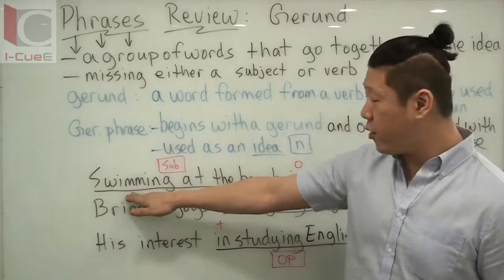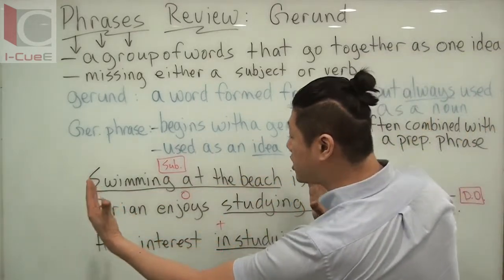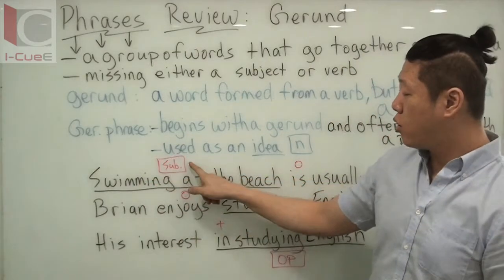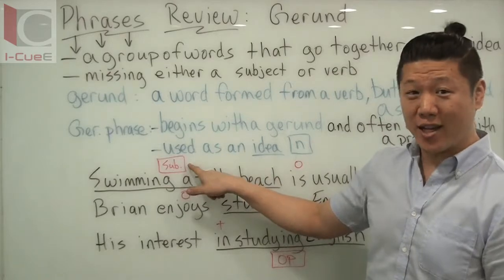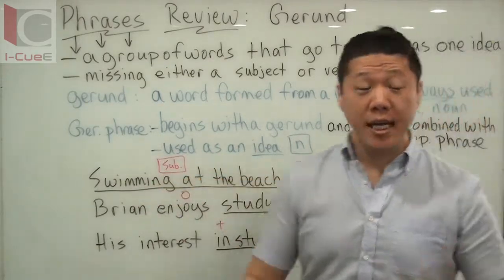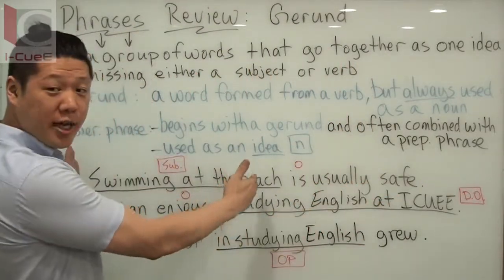Starting with a gerund, with the prepositional phrase, at the beach. But this goes together. It's the idea of swimming at the beach. All of this is your subject. It's many words, one noun. So, swimming at the beach is usually safe. And that's fine. Here we're using it as your subject in your sentence.